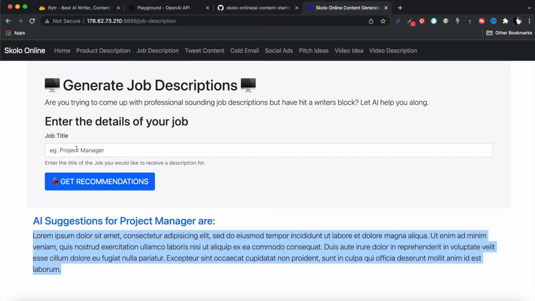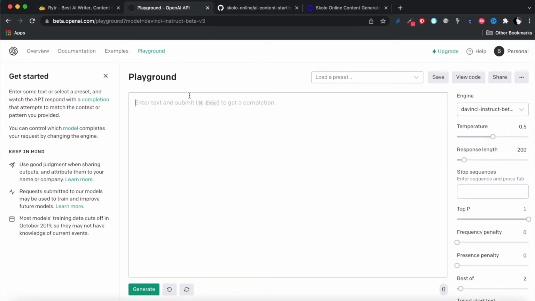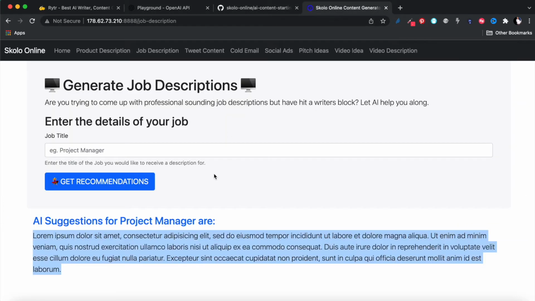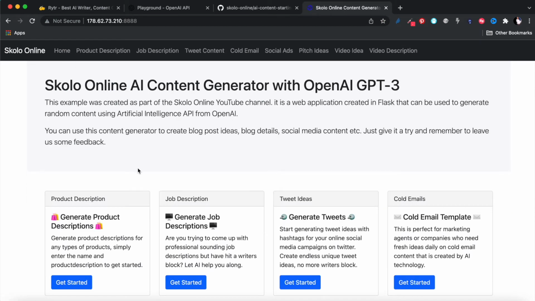so you can figure out how someone would enter a project manager there and get suggestions on the description, similar to what the writer software is doing over here. All right, using this OpenAI platform in the background, the API, and so forth. So we've got cold emails. You'll be able to do the same. So you can navigate through the top over there, or you can navigate through the bottom over there.